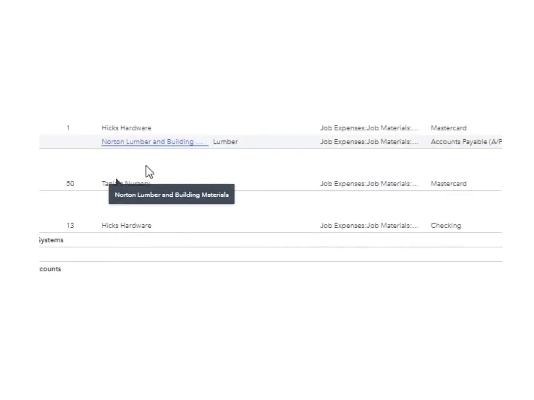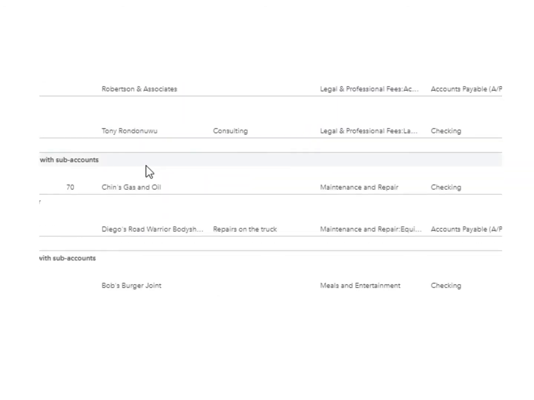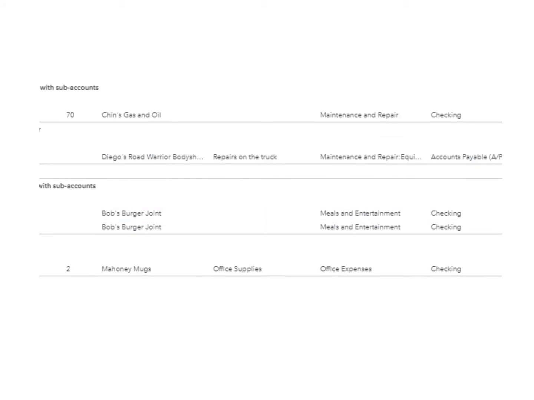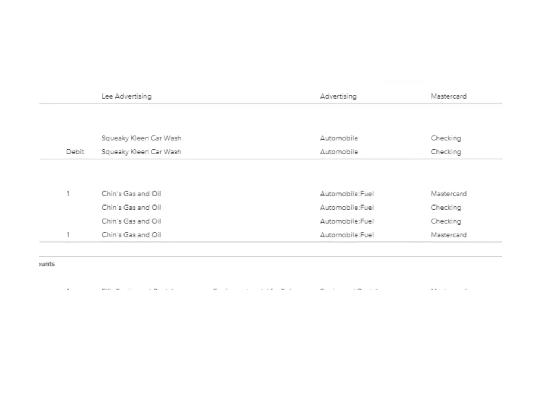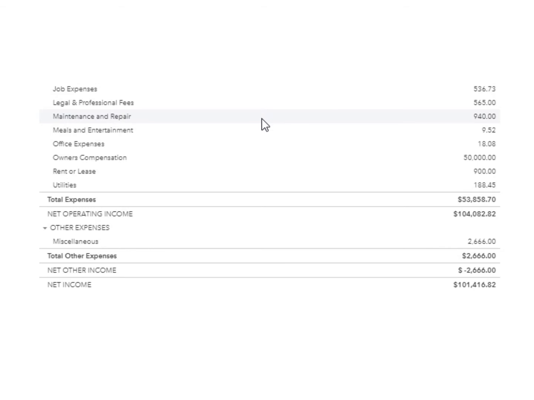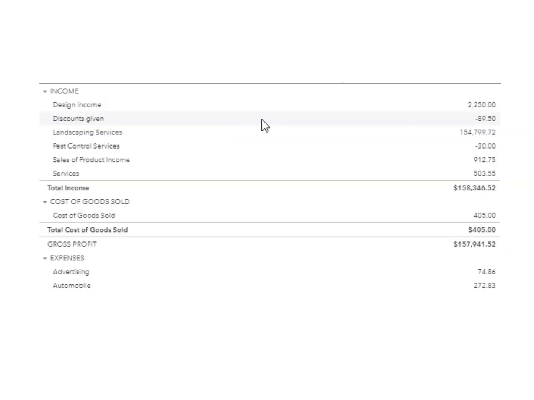And then you keep scrolling down and you see things like Bob's Burger Joint. Is that a business expense? Is that really personal? So once you've examined all of that, you go and you take that total amount and you add them up to figure out what the owner's non-operating expenses are.